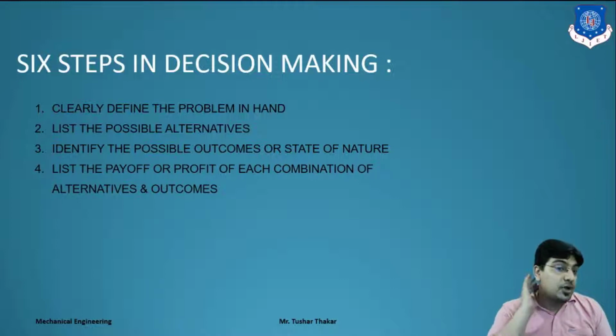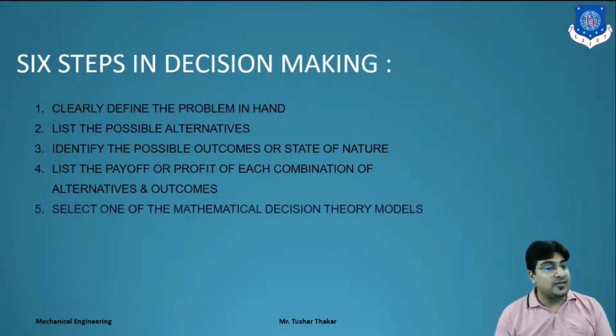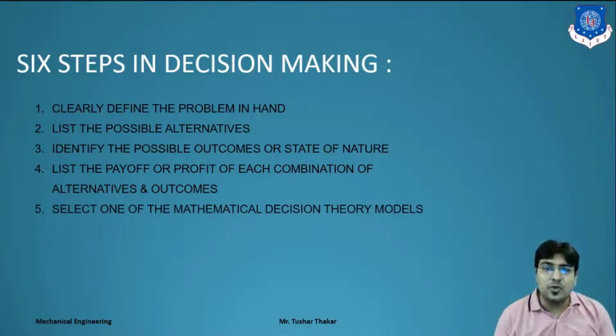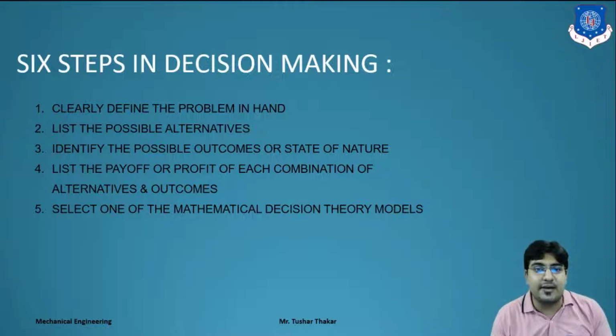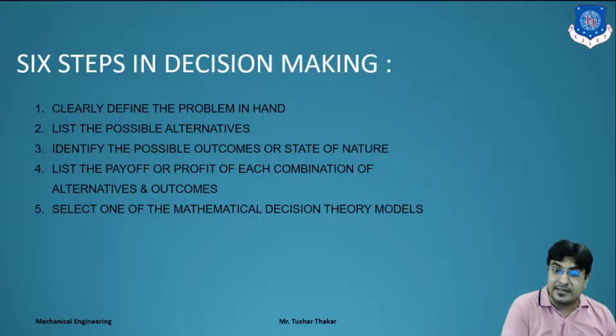Next is list the payoff or profit of each combination of alternative and outcome. So list out your payoff, means which type of benefit you will get after clearing the exam. Next one is select one of the mathematical decision theory models. You have to decide, I will prepare for this competitive exam, and that competitive exam needs 3, 4, 5, 6, 7 hours. So I start a mathematical decision. How?